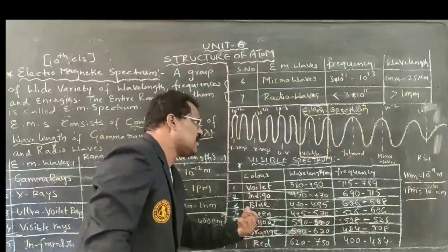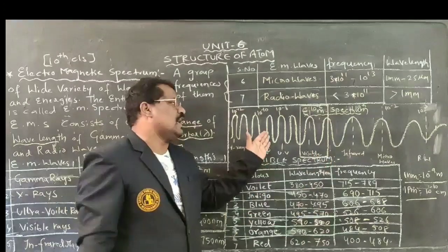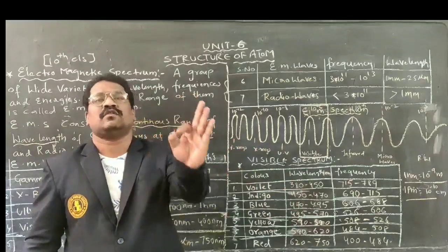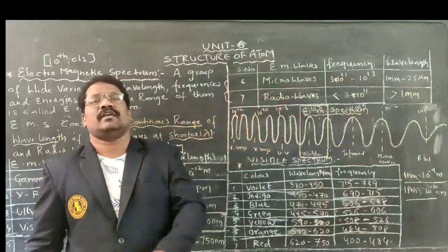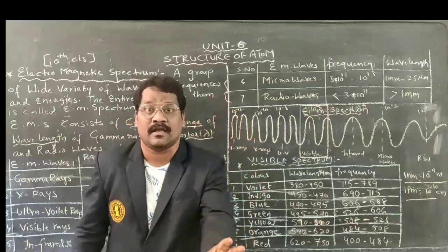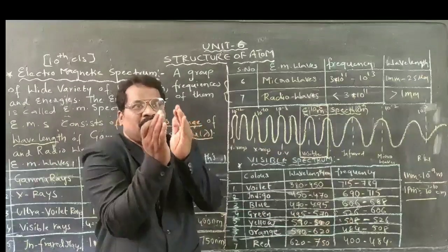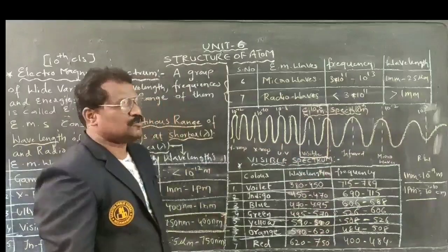How can this visible spectrum exist? What is the visible spectrum? It is made up of different colors. Each color will have its own wavelength, frequency and energy. As there are variations in wavelength, frequency and energy, grouping all the waves together creates one spectrum. That spectrum is called the visible spectrum.